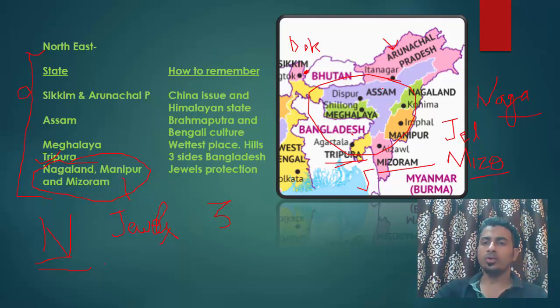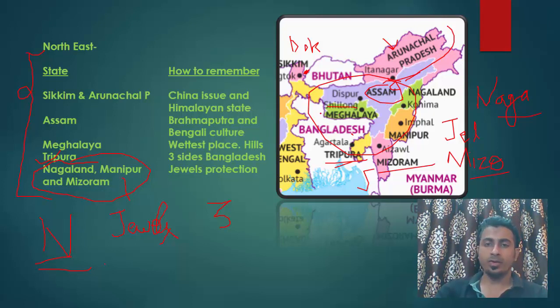Now, Assam, we all know floods. If you see the newspaper or if you see the TV news, we have got Brahmaputra flood. So, Brahmaputra comes through Arunachal Pradesh into Assam. It is known as Sangpo here. So, Brahmaputra causes floods in Assam, and hence Assam will be south of Arunachal Pradesh, because this river Brahmaputra comes first into Arunachal Pradesh and then into Assam.